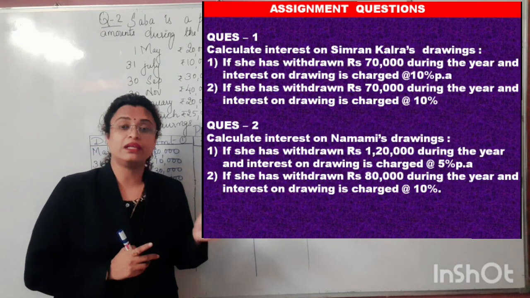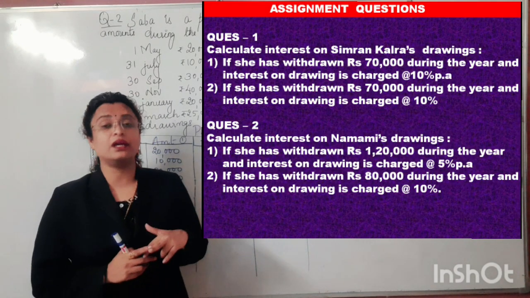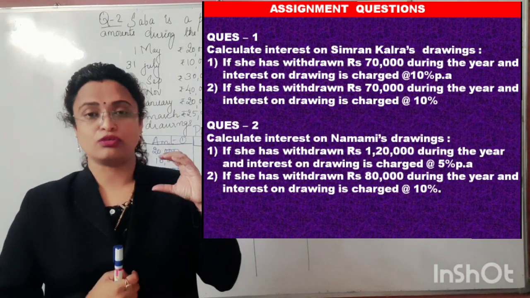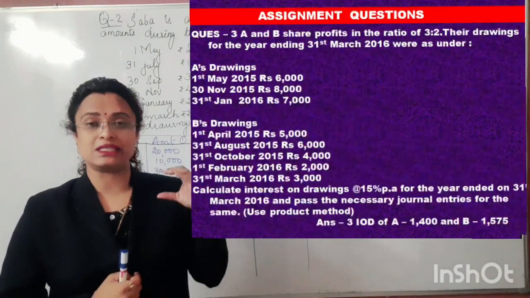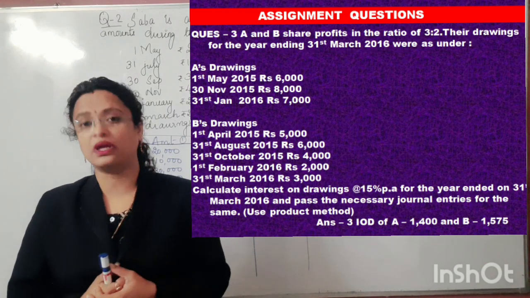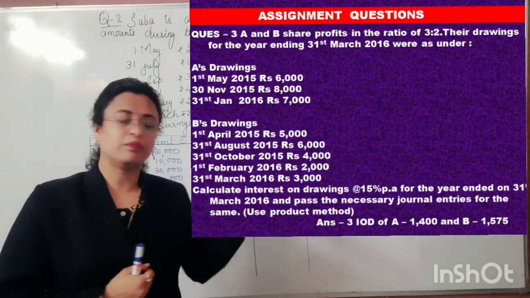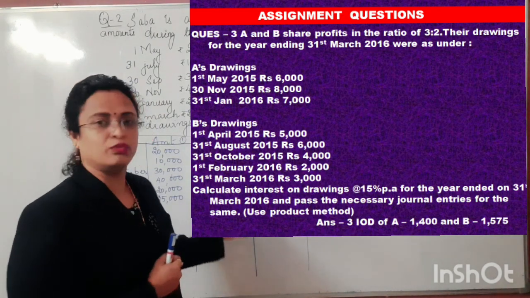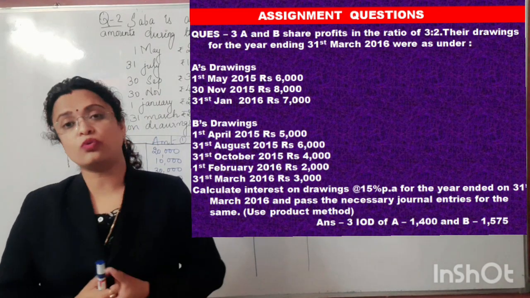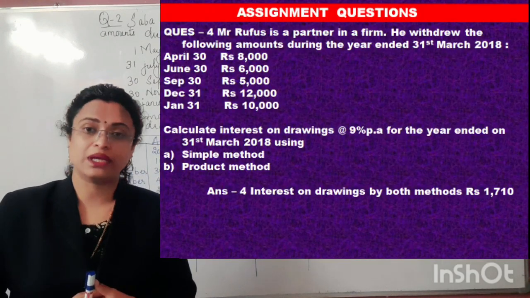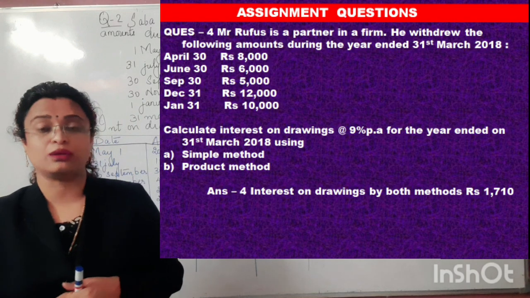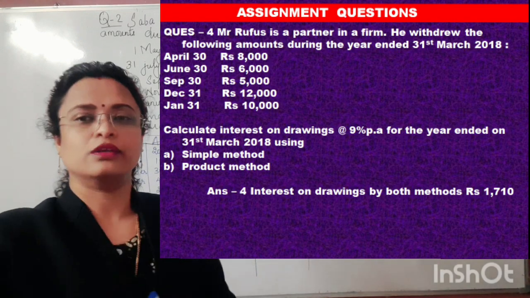Comparatively, the average period method is the shorter and easier method in comparison to the product method. The product method we have already discussed, even for case number 4, the pattern will remain the same. Now we are going to discuss how to calculate the average period and how to use the average period method in order to calculate the interest on drawings.